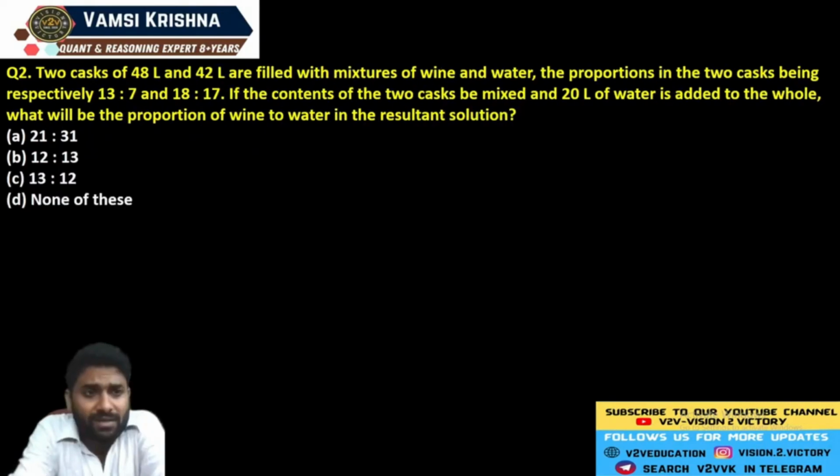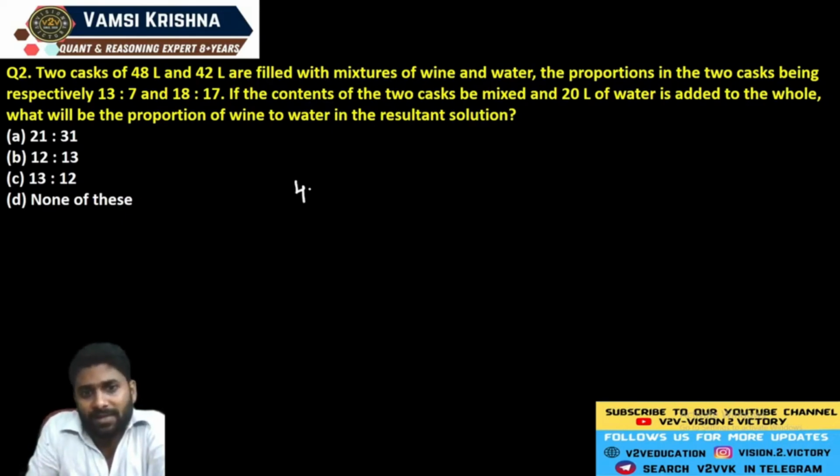Option C is the correct one. Now there is a clear piece of information. See, two cases of 48 liters and 42 liters are filled with mixtures of wine and water, and they are given as proportions of 13:7 and 18:17 respectively. If the contents of the two cases are mixed and 20 liters of water is added to the whole, what will be the proportion of wine to water in the resultant solution? So what can be the answer?